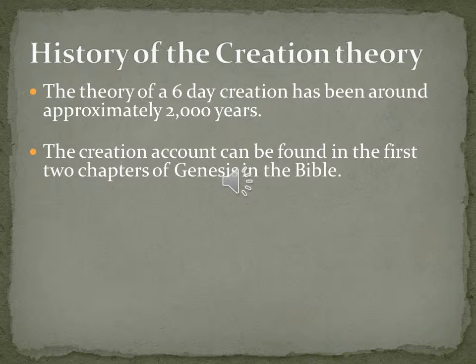The six-day creation theory has been around approximately 2,000 years. This account can be found in the first two chapters of Genesis in the Bible. These two chapters and all the other chapters of Genesis were written by Moses.